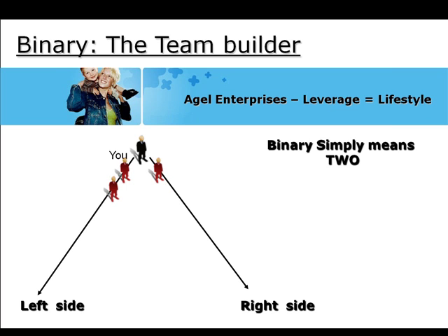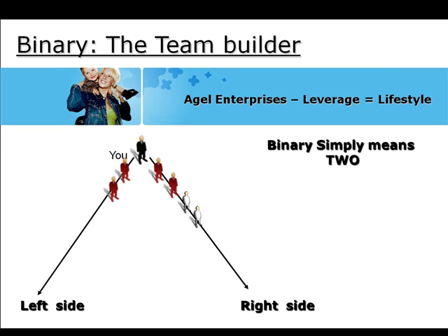So this particular gentleman right here starts his binary business, and he introduces one person on his right hand side, who in turn gets another person on his right hand side. You do not know these two people. They have just appeared in your business, and they can go on to start their Agile business. But you'll see that the team will help the team, and everybody profit shares with everybody else's efforts. It's quite an exciting plan.